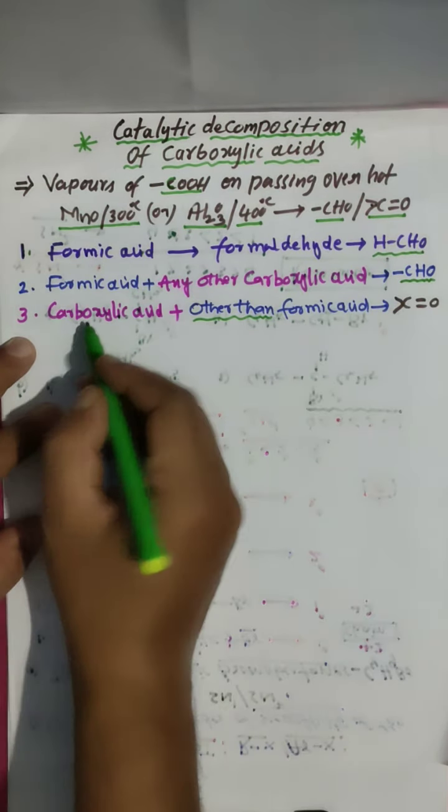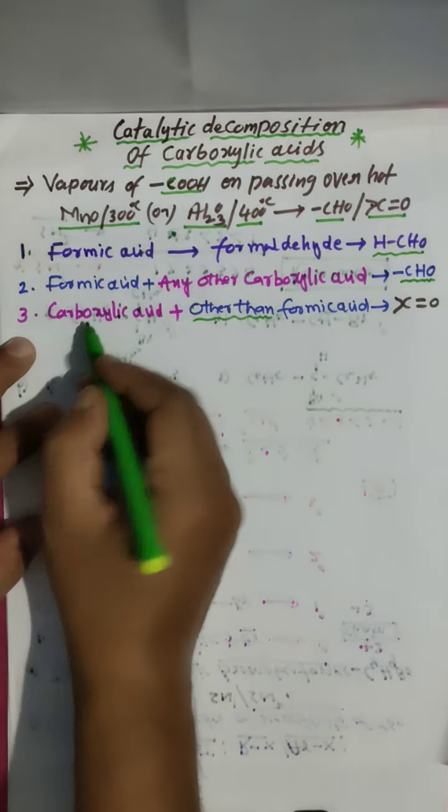Now I am taking an example. Look here, I am taking the first condition. Formic acid, H, C double bond O, OH.